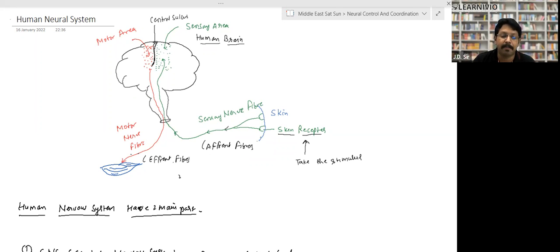At the same time, the motor area will give the order to the muscles of the hand, through the motor nerve fibers. And when the motor nerve fibers give the information to the muscle, the muscles will contract. That's how the human neural system functions. Clear? That's how the human neural system functions.